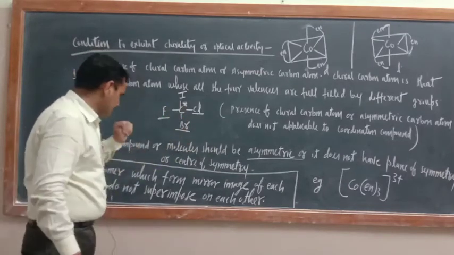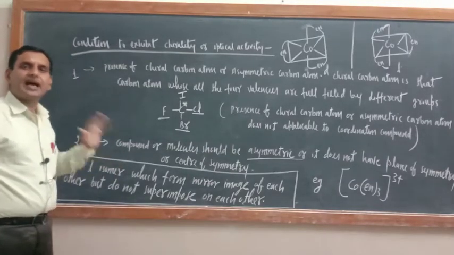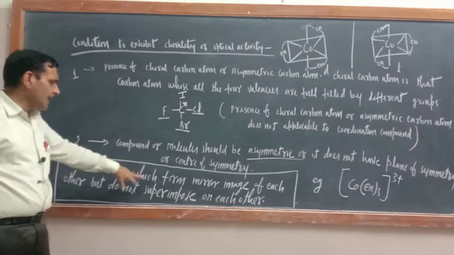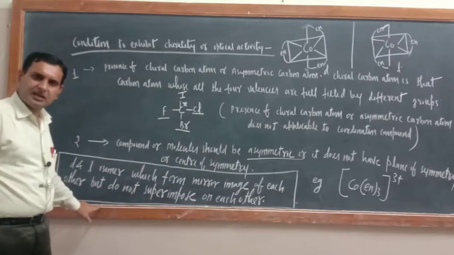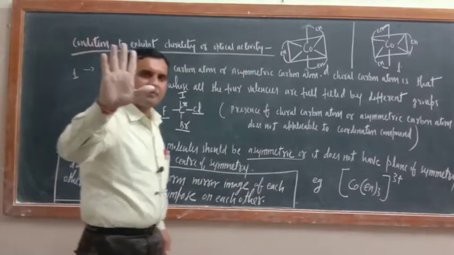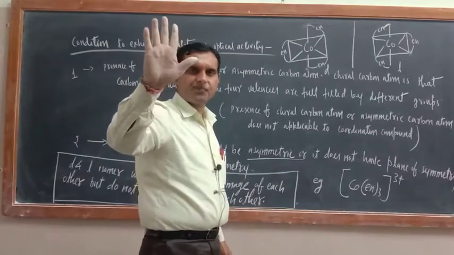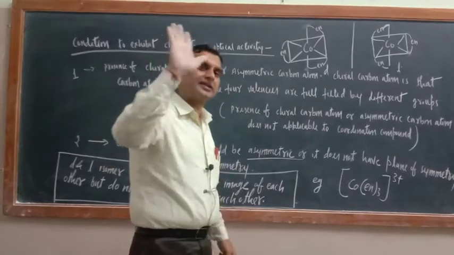Okay, now just see. Basically optical isomerism means D and L isomers. D and L isomers form mirror images of each other, but they do not superimpose. Just see the mirror image of our hand. Do you think it will be on that side? So this cannot be.